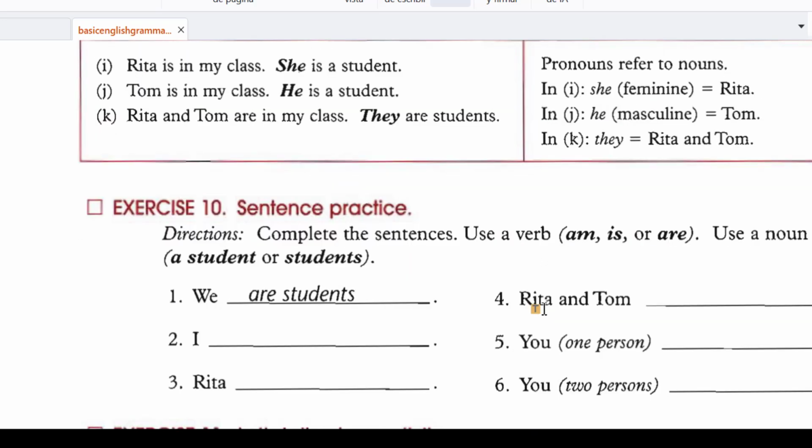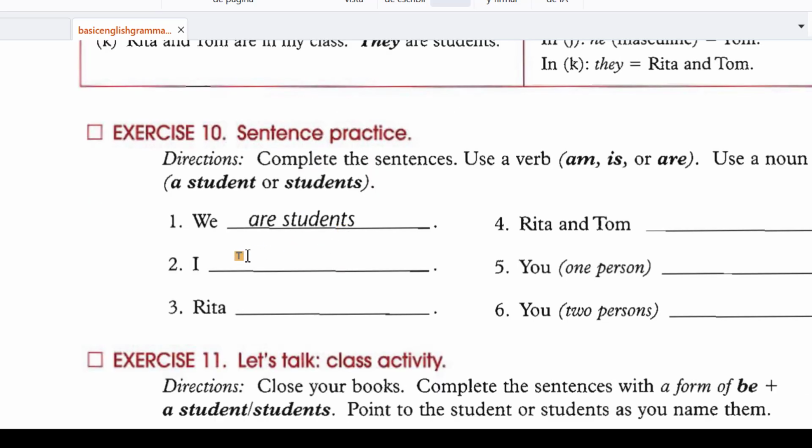Okay, exercise number 10, sentence practice. Complete the sentences. Use a verb, am, is, or are. Use a noun, a student or students. We are a student, right? I am a student, right? Rita is a student.